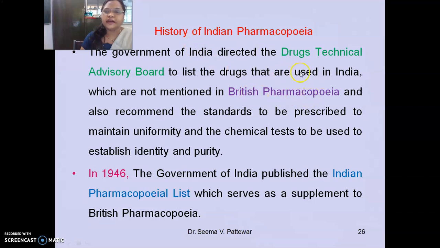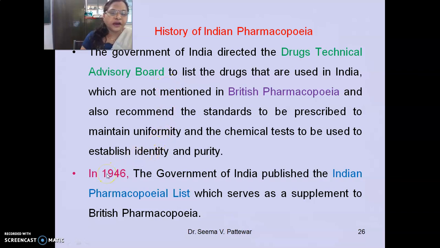Regarding India, we have to follow the crude drugs or materials which are found in India only, and also recommended the standards to be prescribed to maintain uniformity and the chemical tests to be used to establish the identity and purity of that particular substance.